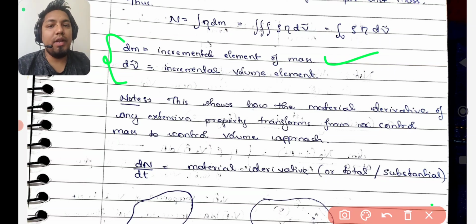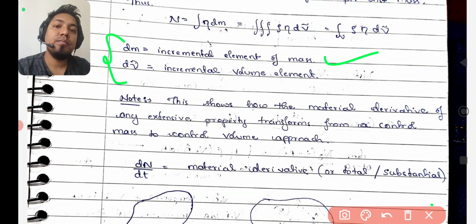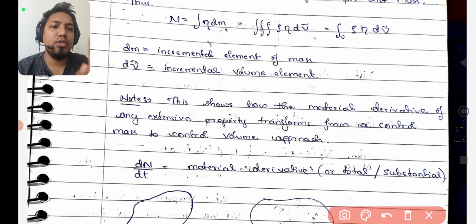When mass is transporting from one place to another, is there any change in the mass, is it increasing or decreasing? In the beginning we considered that our mass is increasing, but in reality mass is conserved. So in the end, when we derive the equation, we'll substitute dm equal to 0, I mean there is no mass created. I'll come to that, but here you understand the symbols. So just have this note.